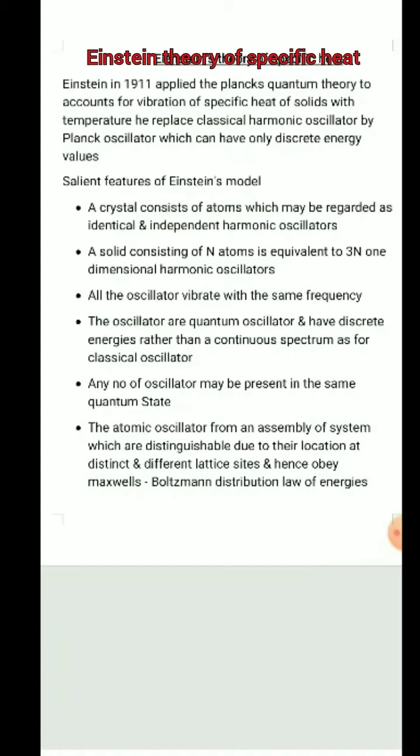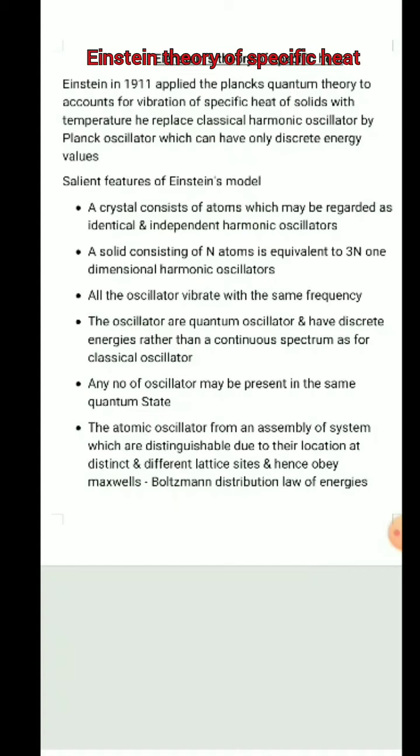At very low temperature, what happens? This CV value decreases, meaning the specific heat at constant volume decreases with a decrease in the temperature. At very low temperature, it approaches zero, and this was resolved by Einstein, then Debye, using the quantum theory.